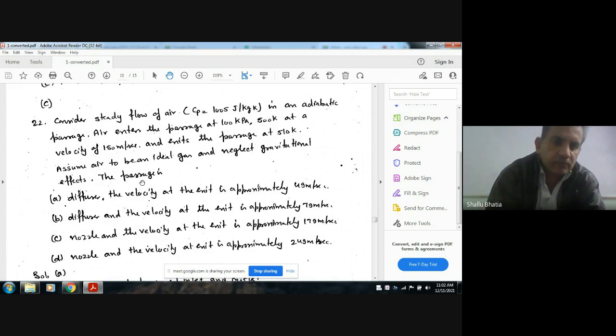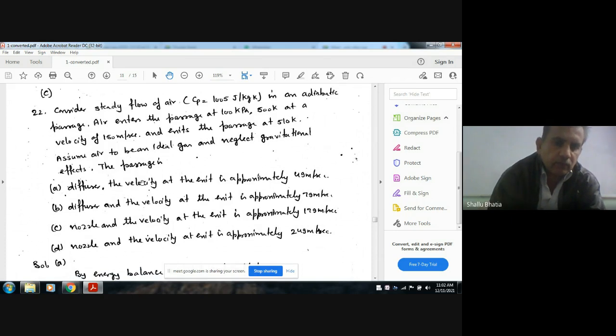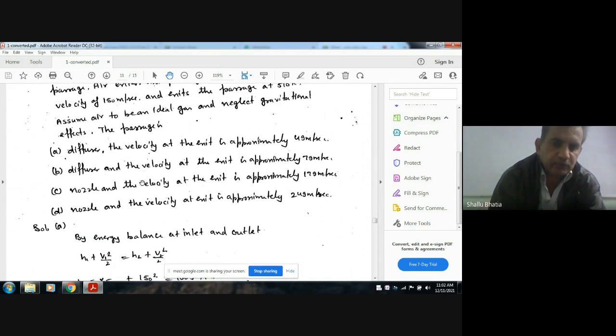The passage is: option A, diffuser, and velocity at the exit is approximately 49 meters per second; B, diffuser, velocity at exit approximately 79 meters per second; C, nozzle, velocity at exit approximately 179 meters per second; D, nozzle, velocity at exit approximately 249 meters per second.